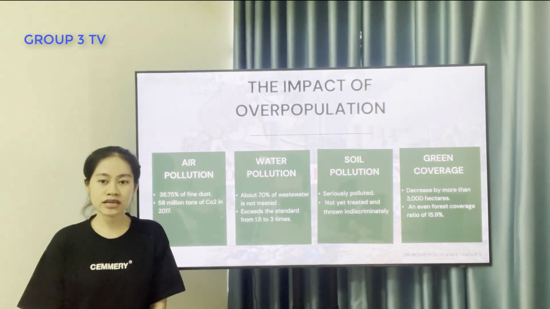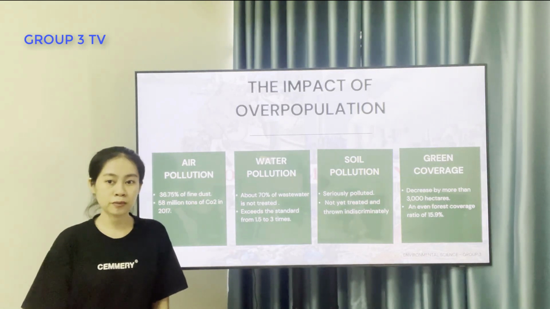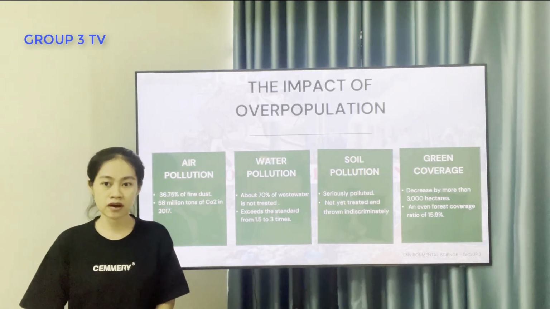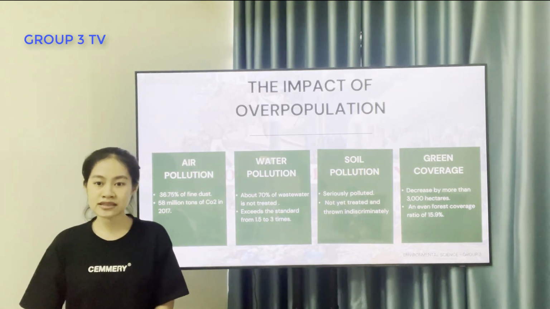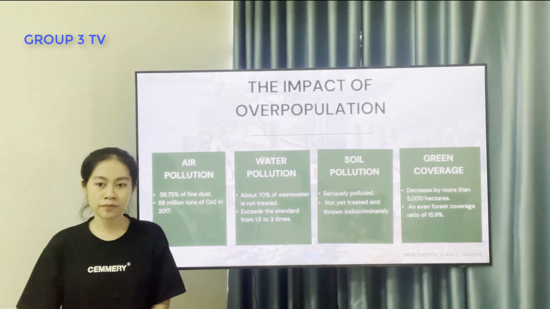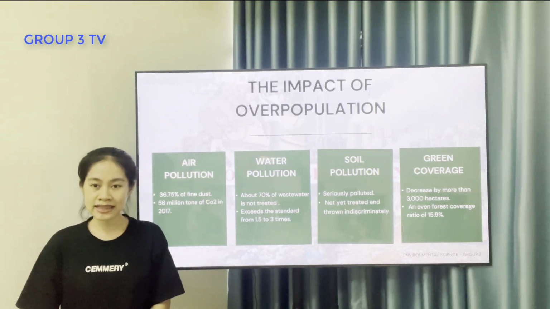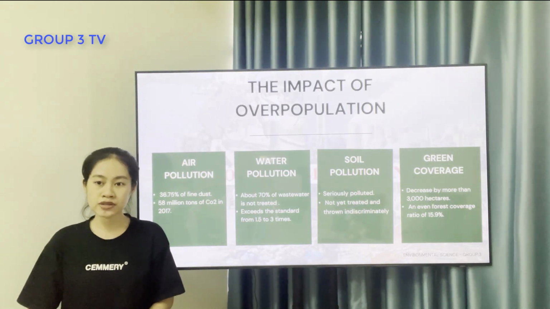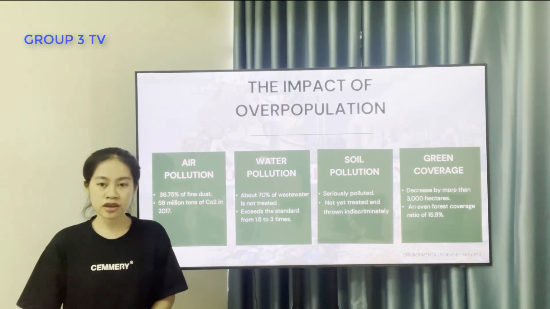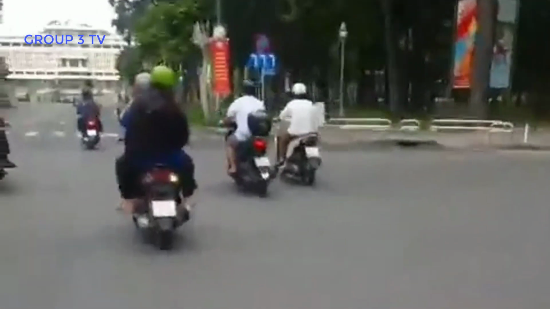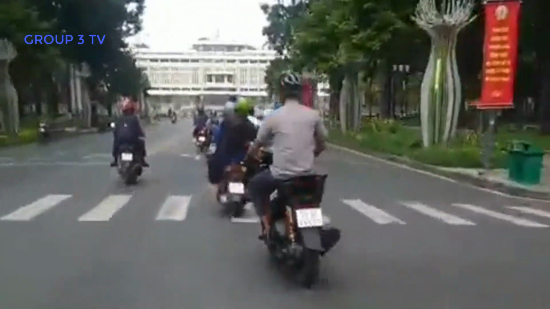The forest area is increasingly narrowed by pressure from population growth and the process of industrialization and modernization. According to published data, Ho Chi Minh City's total forest area in 2019 and 2020 decreased by more than 3,000 hectares compared to 2018, with a forest coverage ratio of 50.9%. That's all about the current issues that our city is facing.